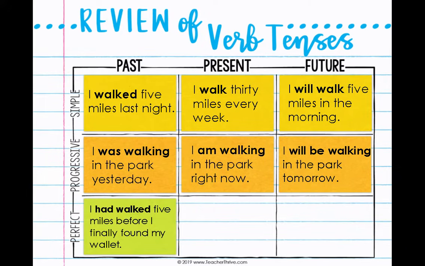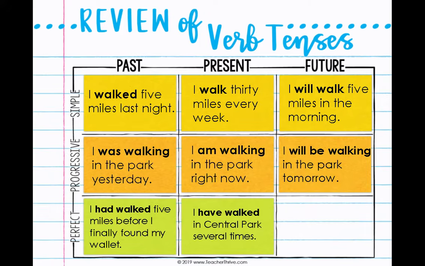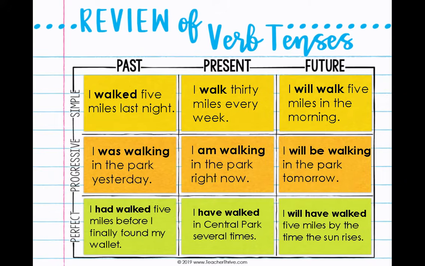Perfect past, we add the word had to a past tense verb. Present perfect, we add has or have to a past tense verb. And future perfect, we add will have plus a past tense verb.